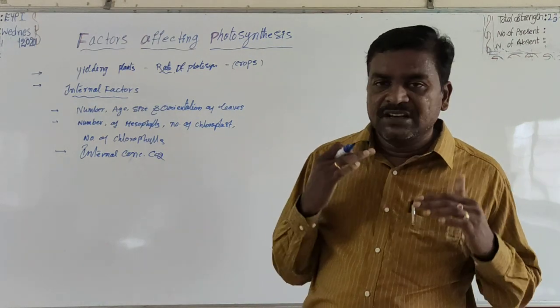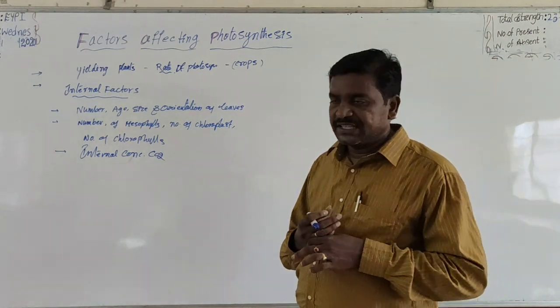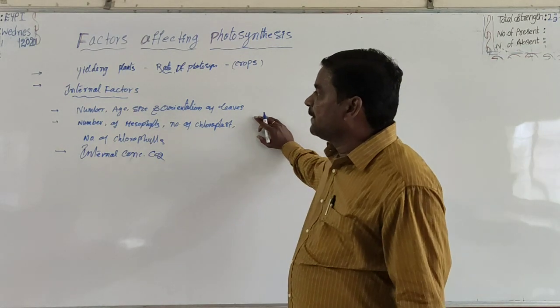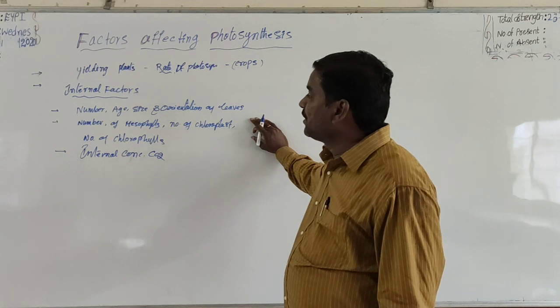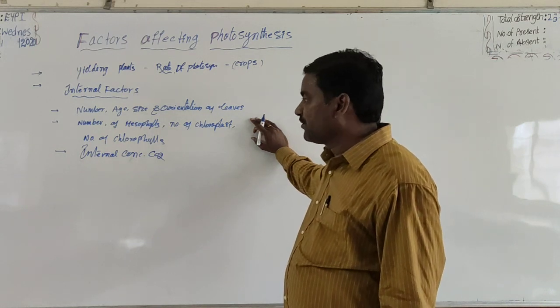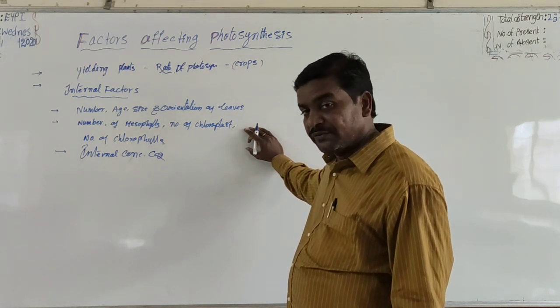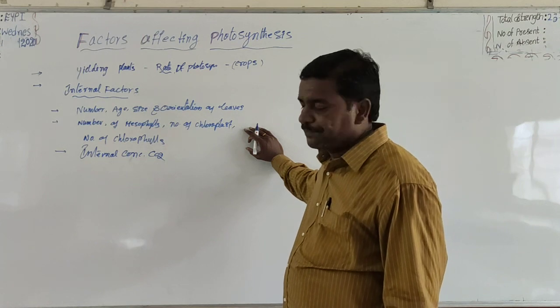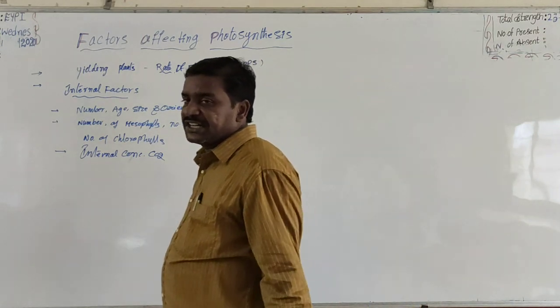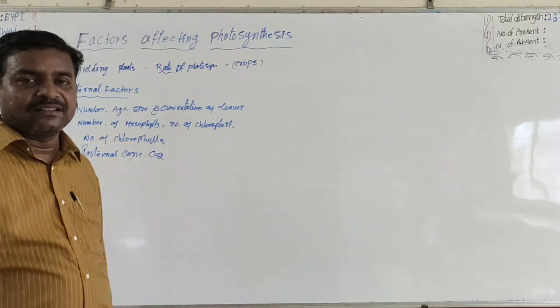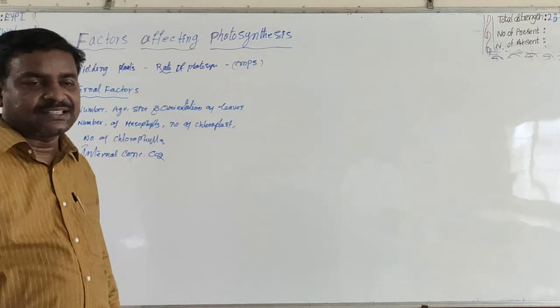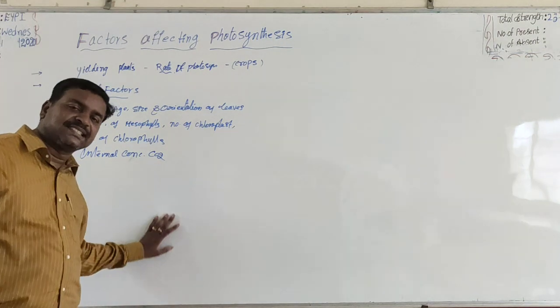Several internal and external factors influence the rate of photosynthesis. Internal factors are number, age, size and orientation of leaves, number of mesophyll cells, number of chloroplasts, number of chlorophyll pigments, and internal concentration of CO2. All these are internal factors that influence the rate of photosynthesis.